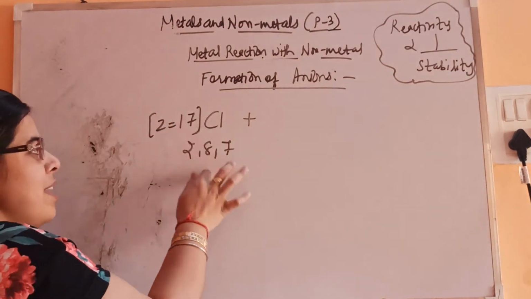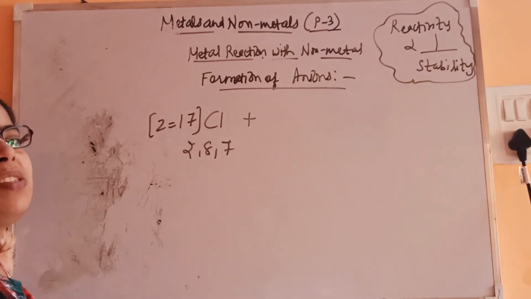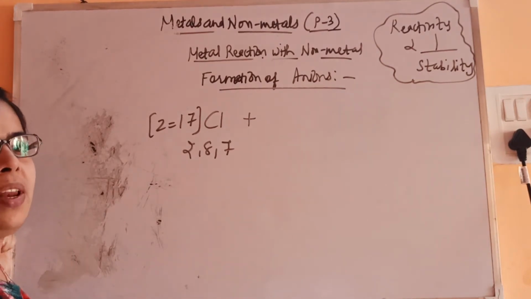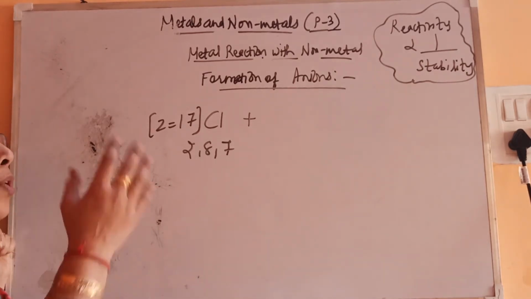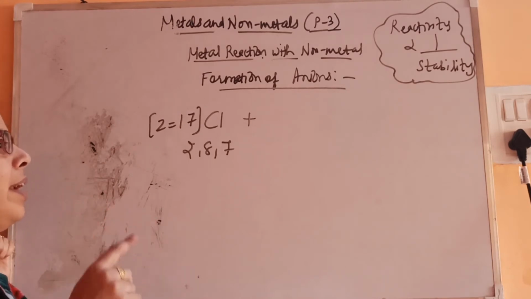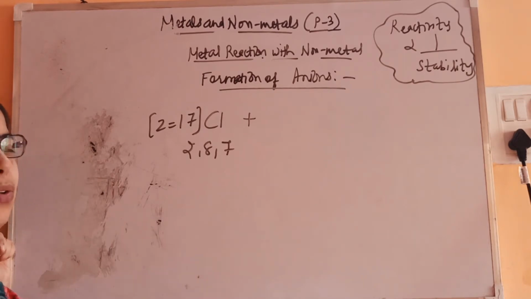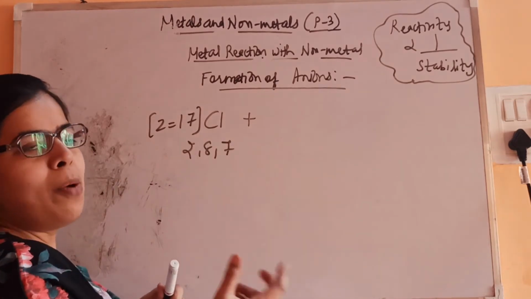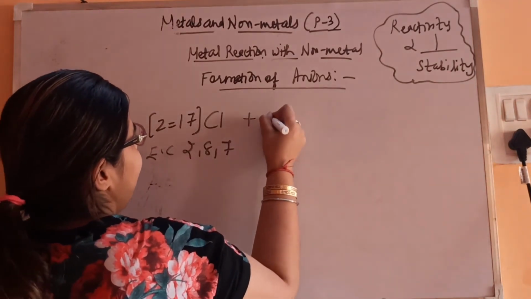But suppose it has to lose 7 electrons, then it's very difficult to lose, because energy is required. From where will that energy come? It's not like chlorine on its own loses its 7 electrons. So instead of losing 7, it will gain 1 electron. That is easy for chlorine, to achieve the nearest noble gas configuration. So it will gain 1.